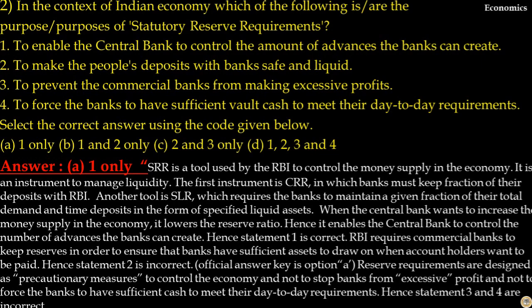When the central bank wants to increase the money supply in the economy, it lowers the reserve ratio. Hence, it enables the central bank to control the number of advances the banks can create. Hence, statement 1 is correct. RBI requires commercial banks to keep reserves in order to ensure that banks have sufficient assets to draw on when account holders want to be paid. Hence, statement 2 is incorrect.